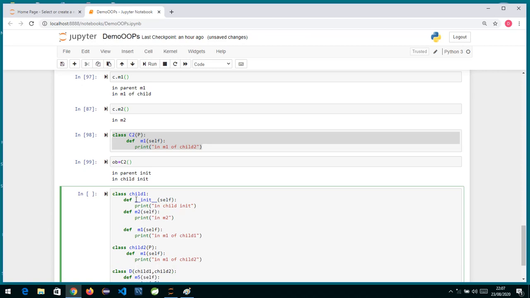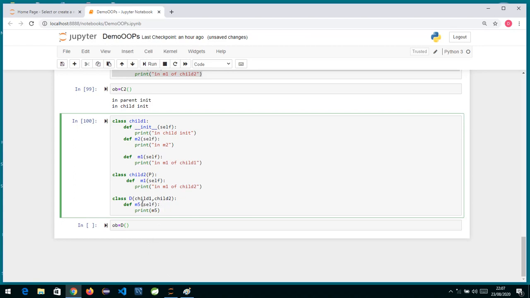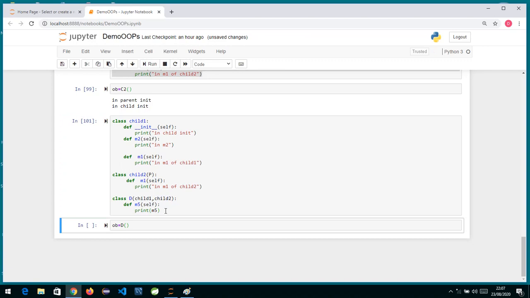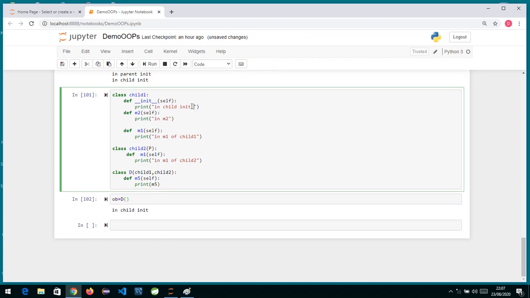So what we can see is, this is my class child 1, child 2, and this D class has now got two parents. If you want to specify multiple classes for multiple inheritance, we write a comma over here. Now if I run this and create an object, ob is equal to D(), in D class we don't have an init method. Child 1 has an init method and child 2 does not, so definitely it is going to call from child 1, no problem. So it has gone into child init.